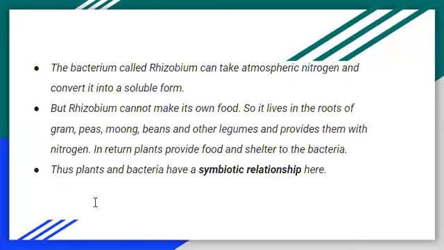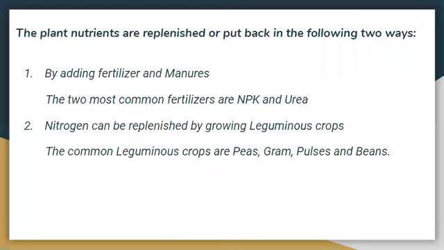Because by the continuous use of the nutrients by the plants, the amount of nutrient in the soil decreases, and to make it available for the next crop, we must replenish them. So how can we replenish it? The plant nutrients are replenished or put back in the following two ways. First one is by adding fertilizers and manure, and second one is by growing leguminous crops.